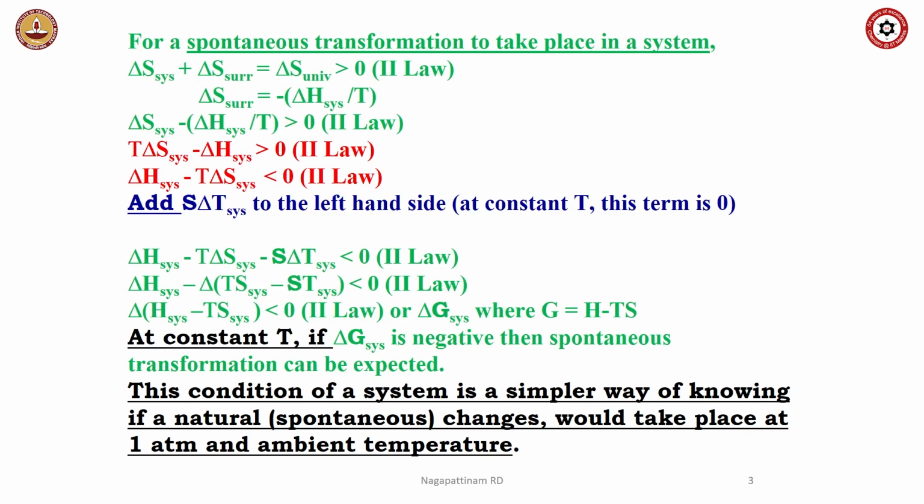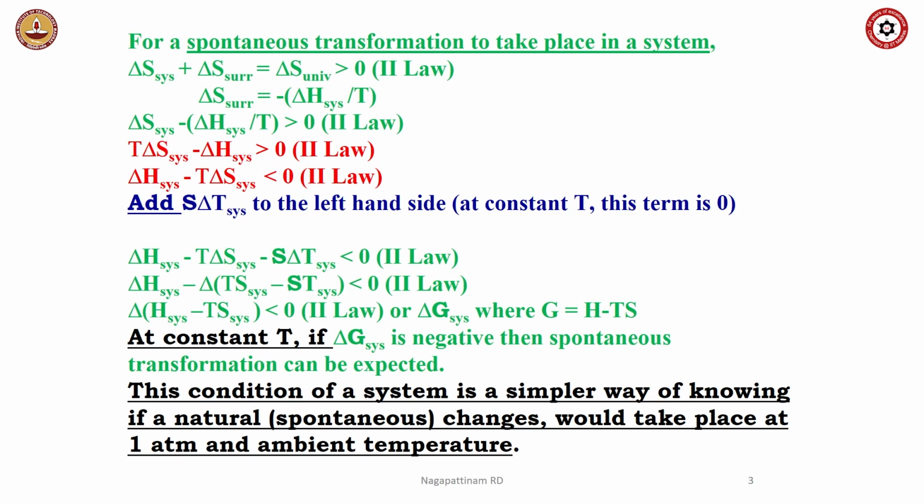So, you need to look at the new property which we saw in the last class, that is what I am trying to drive you. Last class, this is where we left, okay. We started from this second law criteria, that delta S system plus delta S surrounding, which is delta S universe, should be greater than 0, and that is a second law condition for spontaneity. We did not prove it, we simply took Clausius inequality and we simply said this is the condition. Now, the definition is that delta S surrounding is given as heat change in the system divided by T.